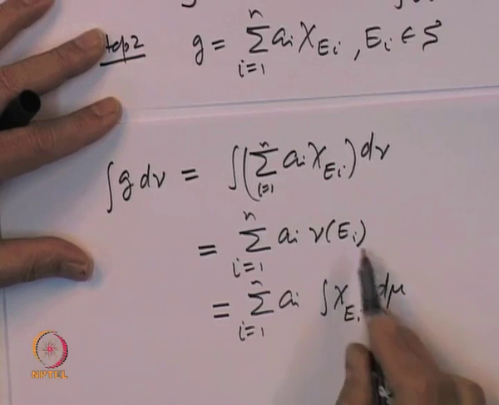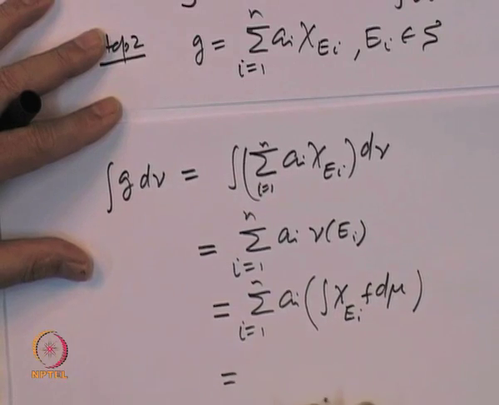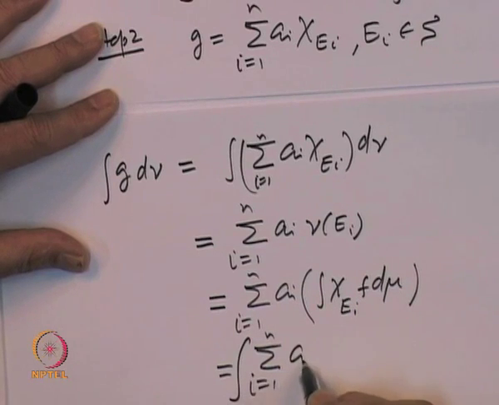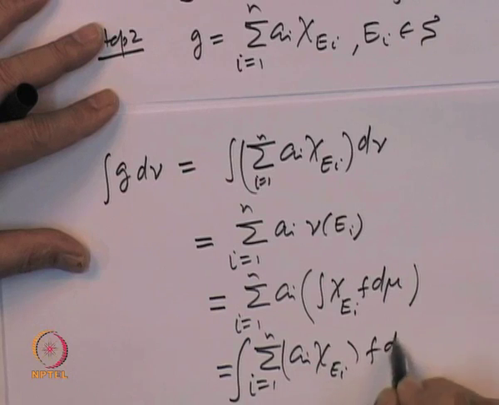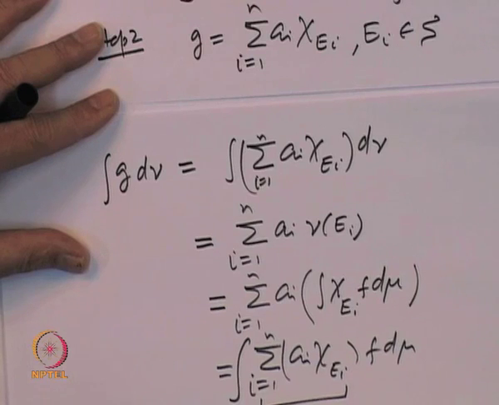We can take a i inside, again by linearity, so that is the integral of a i chi E i times f d mu, but this is nothing but my function g. So, this is the integral of g f d mu.